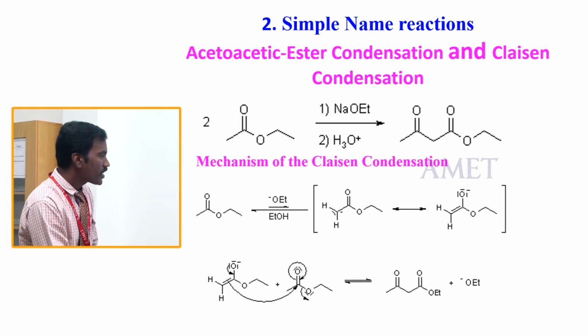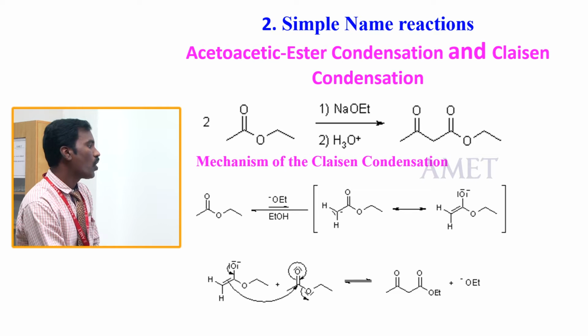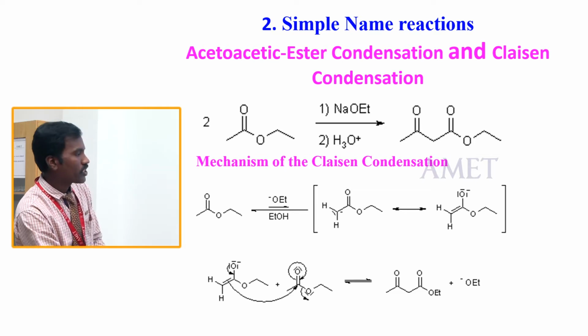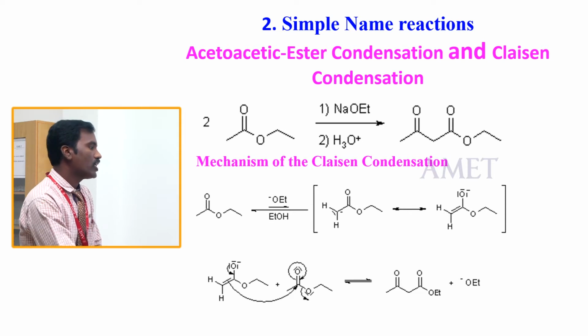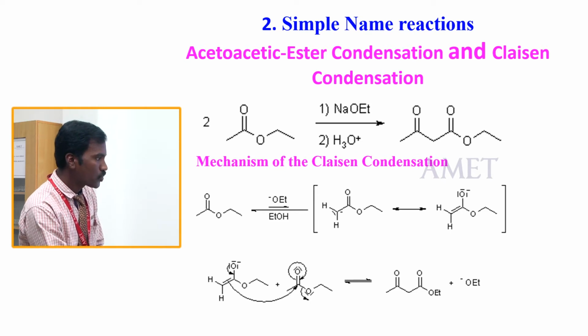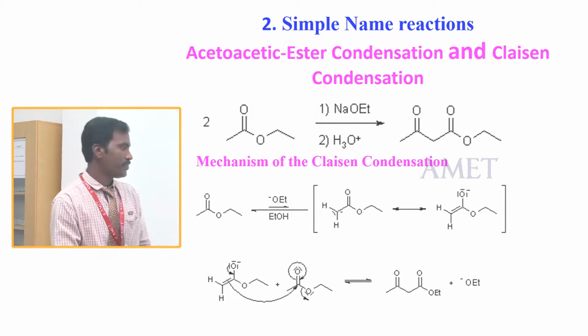The oxygen anion attacks the carbonyl carbon, the carbonyl double bond shifts to oxygen, and this oxygen kicks out the ethoxide. Finally you get the acetoacetic ester. This is an ester molecule, this is an acetate molecule. These are all acetoacetate compounds.